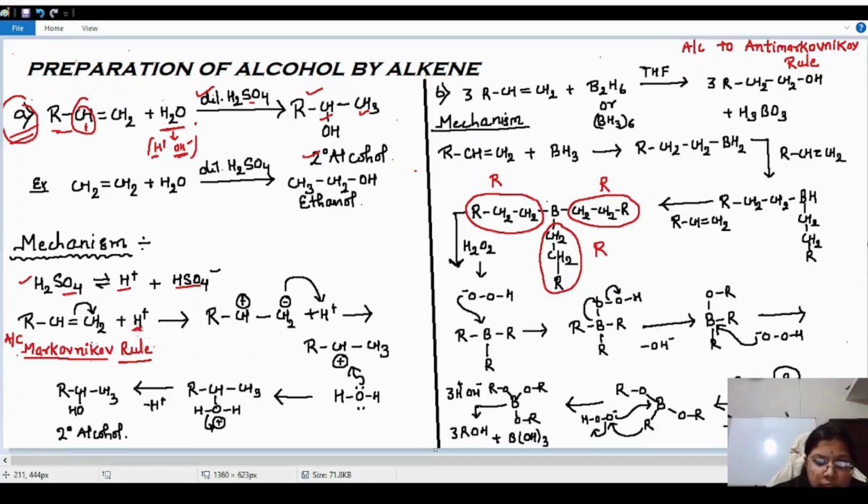So the electrophile is coming here, and this pi bond, this double bond, I am telling the word pi bond, will shift here. So this type of arrangement will be formed, RCH, because the pi electrons moved this side. So the positive charge came on this carbon and the negative charge came on this carbon. Now this negative charge will attack this hydrogen. So this product will be formed, RCH positive and CH3.